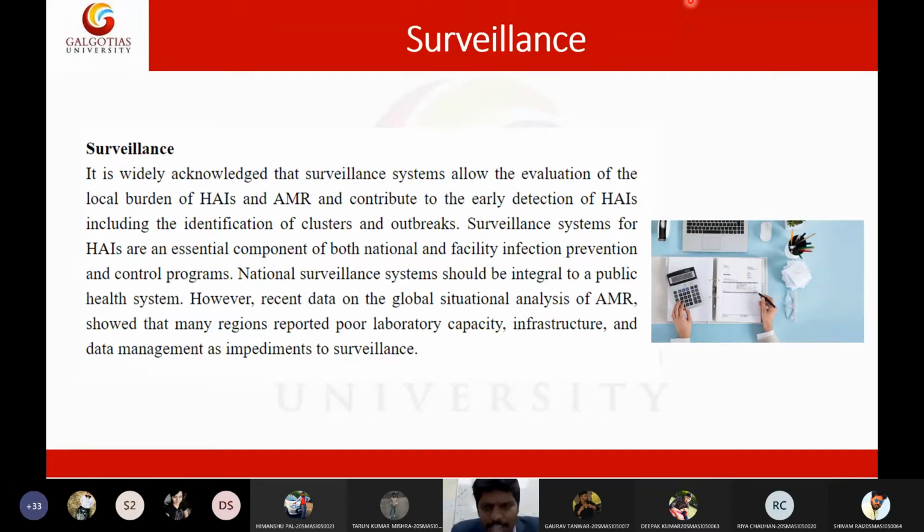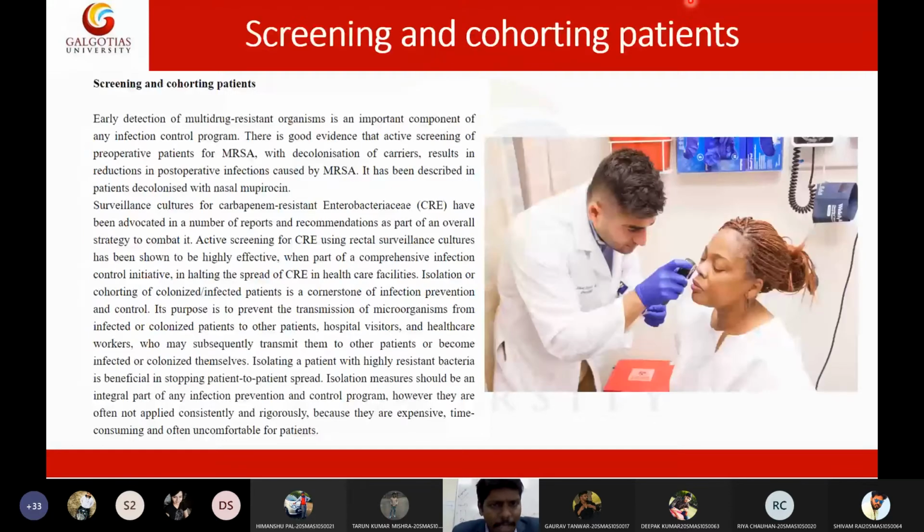Especially we are really concerned about AMR. AMR means antimicrobial resistance. Antimicrobial resistance means some microbes are resistant to certain drugs. If microorganisms develop resistance to the drugs, it will be really challenging to treat such patients, because the bacteria or pathogens are not responding to the tablets.